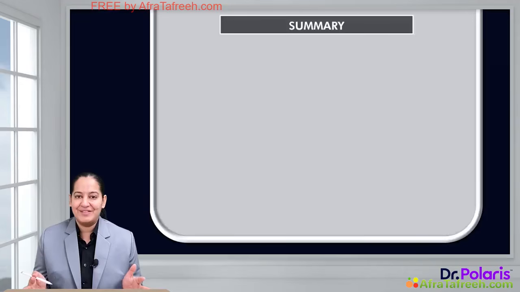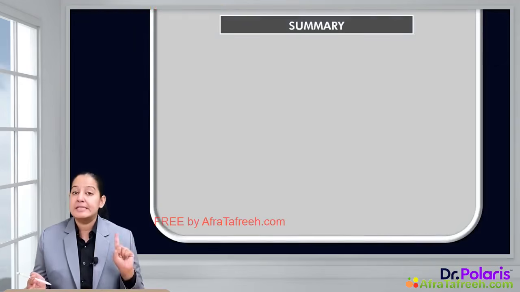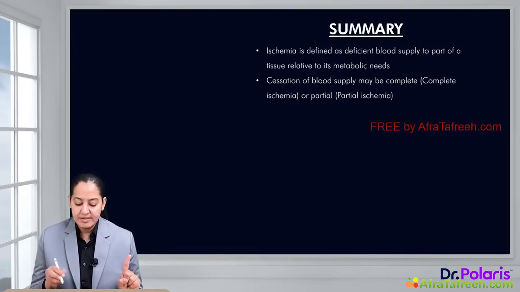So what is the summary of this session? What we have learned in this session? In this session, we learned two things: ischemia and infarction. Basically, ischemia leads to infarction. Start with ischemia. What we have learned, what is ischemia?